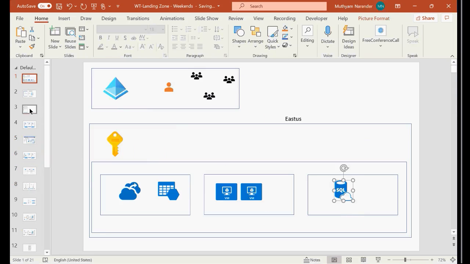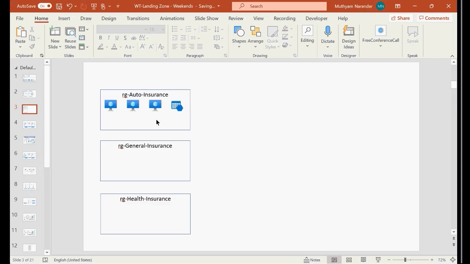SQL also I need, right? So combining, my application comprises all these components. Like this machine will be acting like SQL, or this is again a managed instance PaaS solution, and again an IaaS solution. So likewise, my application is made up of all these things. I'm grouping all these things in one container, and I'm calling it a resource group. And this entire resource group represents your application.